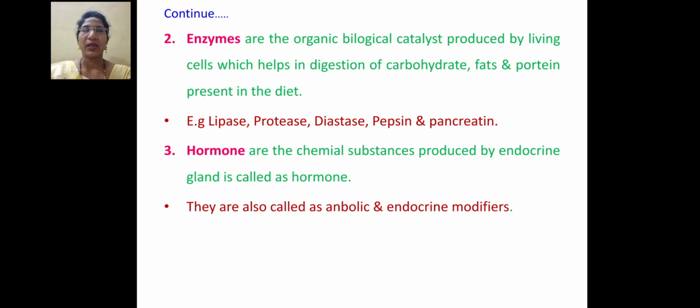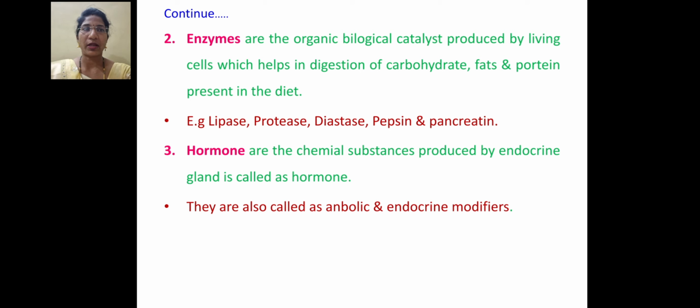Then enzymes. Enzymes are organic biological catalysts which are produced by living cells and which help in the digestion of carbohydrates, fats, and proteins present in the diet. Examples of enzymes are lipase, protease, pepsin, etc.